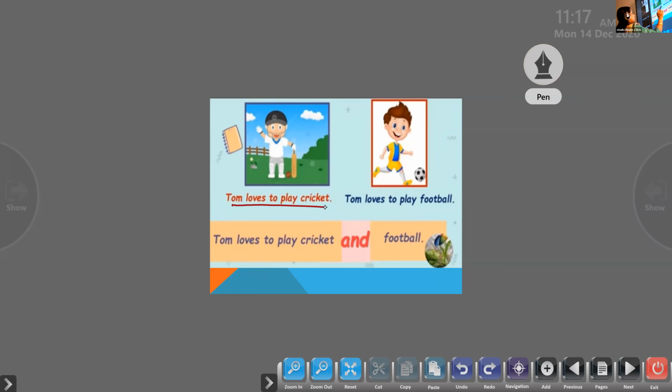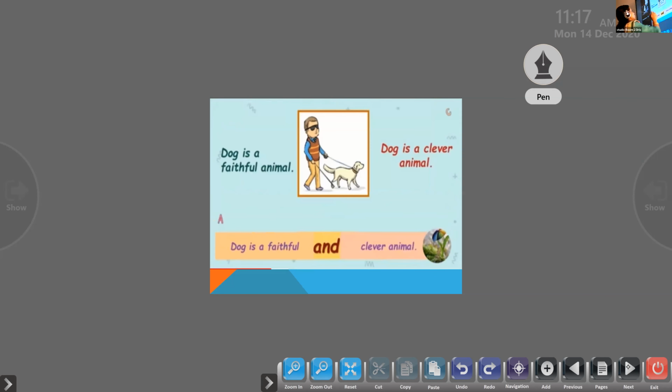Let's see one example. Tom loves to play cricket. Tom loves to play football. Here we are talking about the same Tom and his love, as he loves to play two games. So, Tom loves to play cricket and football. Dog is a faithful and clever animal.